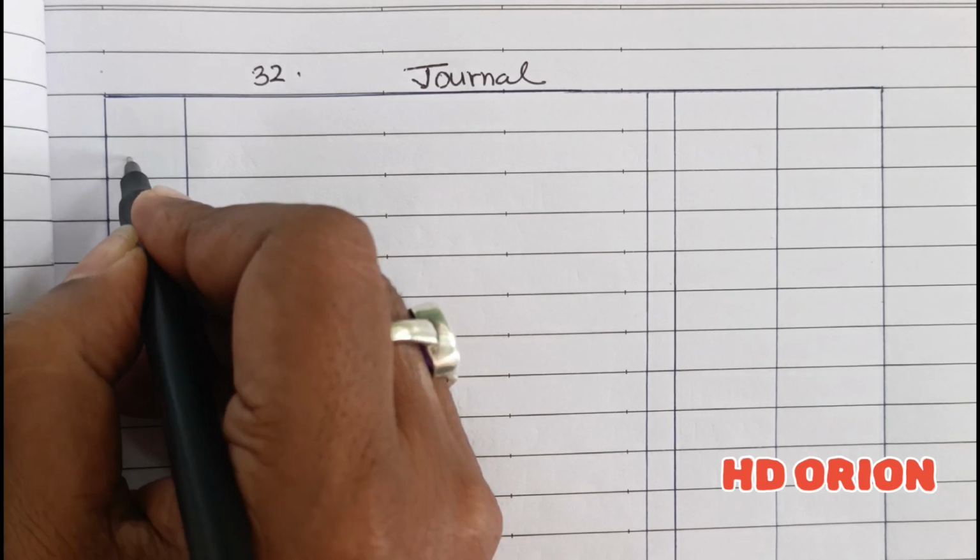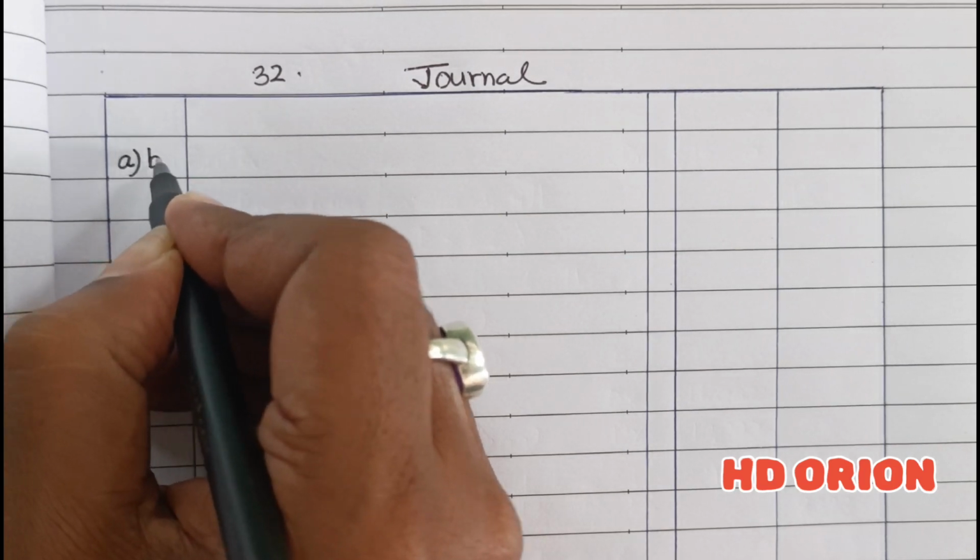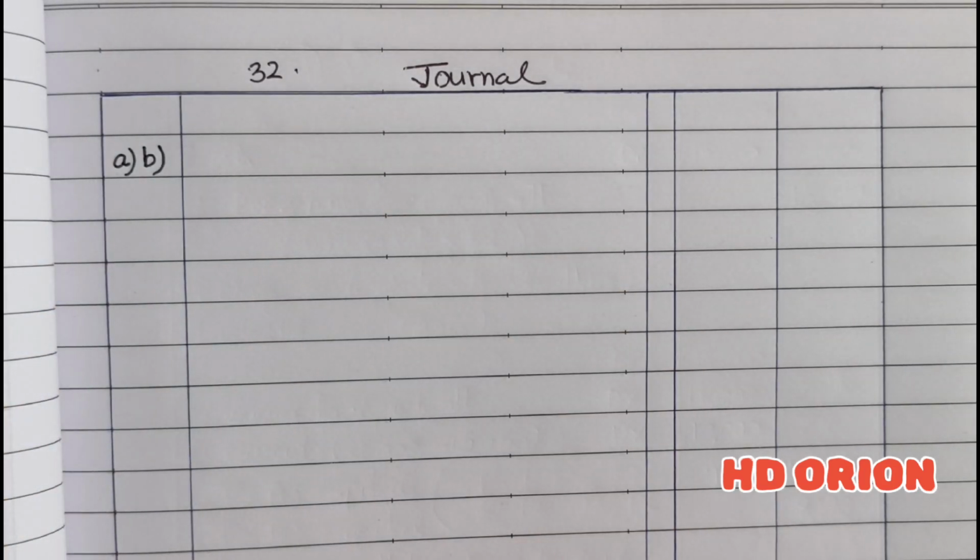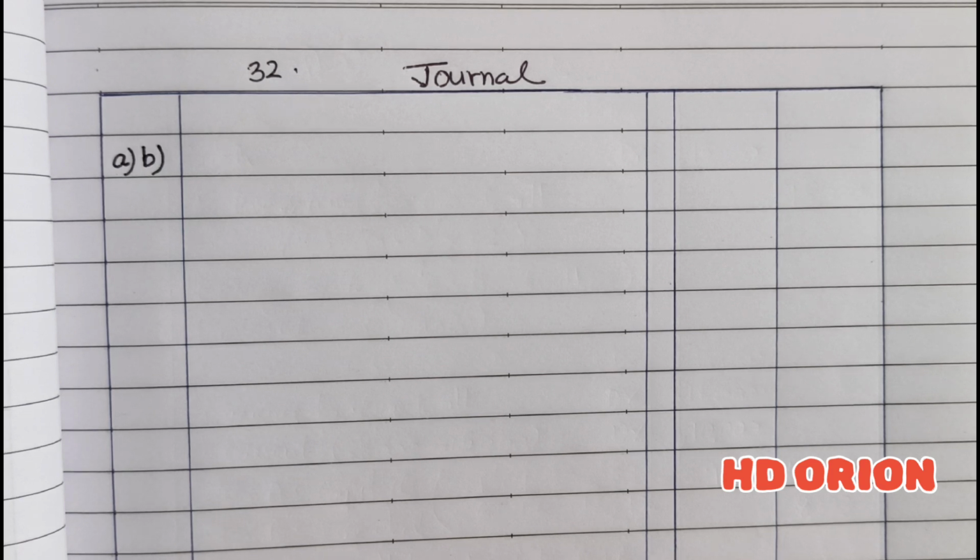So in the solution, both for part A and part B, the same entries will be there regarding Rao, the new partner, not bringing his portion of goodwill to the firm. The goodwill of the firm is rupees 30,000 and Rao's portion is 1/4, so he is supposed to bring 30,000 into 1/4, that is 7,500 as premium, but he is unable to bring it.